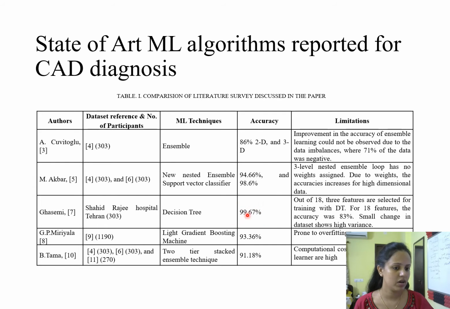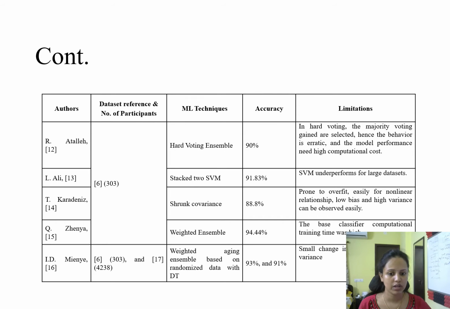There we got some change in the dataset, which gave 99.67 percent, and later on M. Akbar, the other 5, scored 98.6 with the new nested ensemble support vector machine with the 303 patient dataset. When the dataset is small, the accuracies have been shown here. So this is the entire literature survey, and here you can look into it.